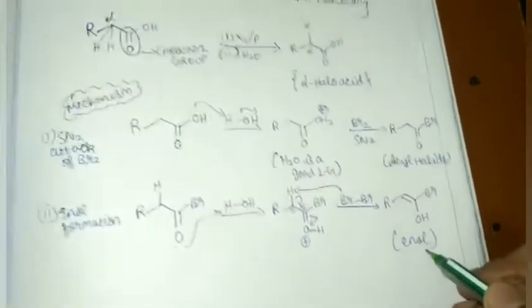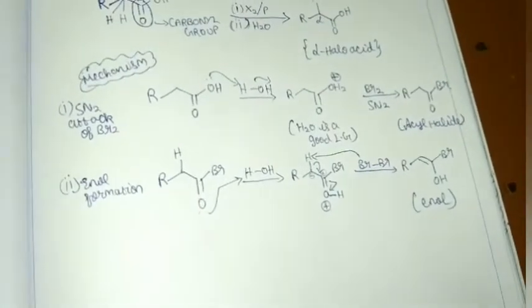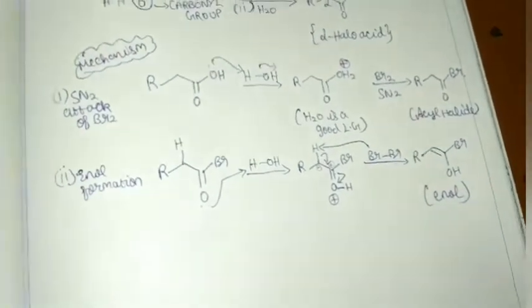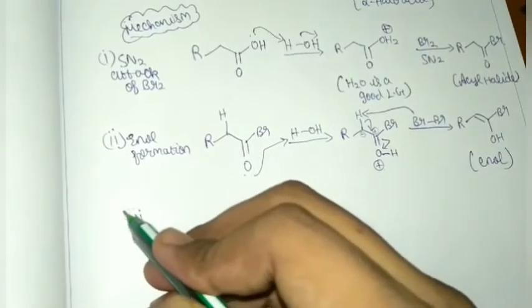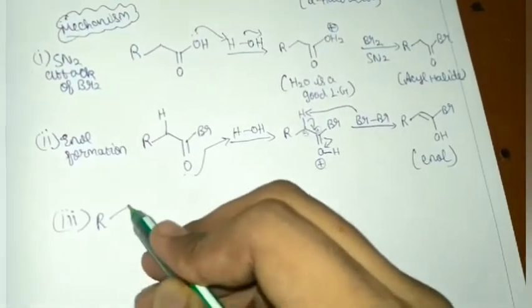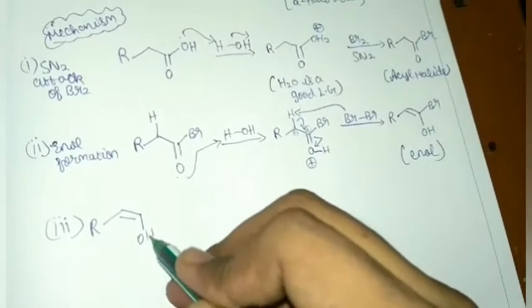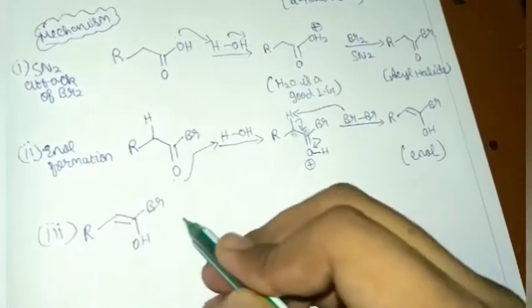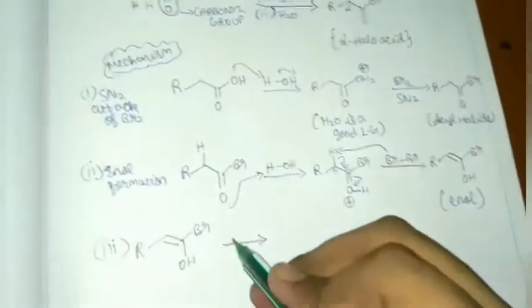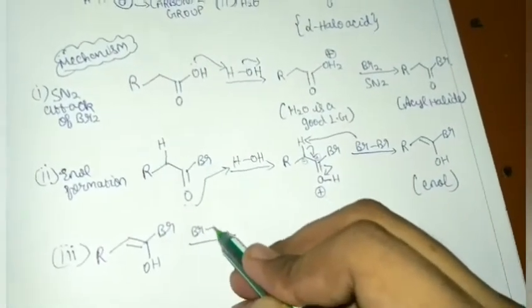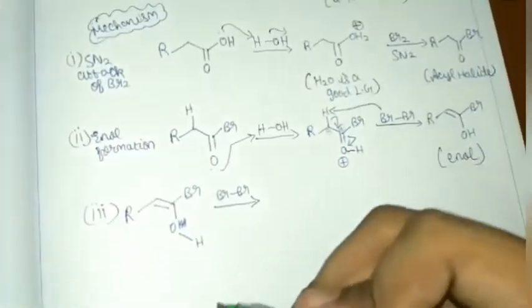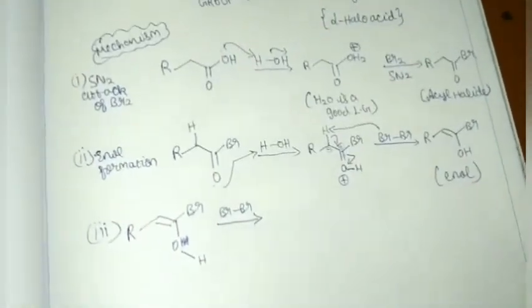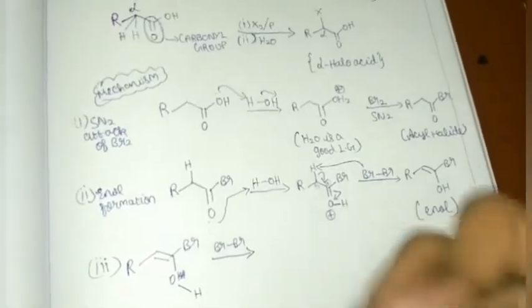Right? This is the enol. Now is the major part where the alpha substitution takes place. So I'll write over here R, Br, and I'll write OH in order to visualize the hydrogen more effectively.